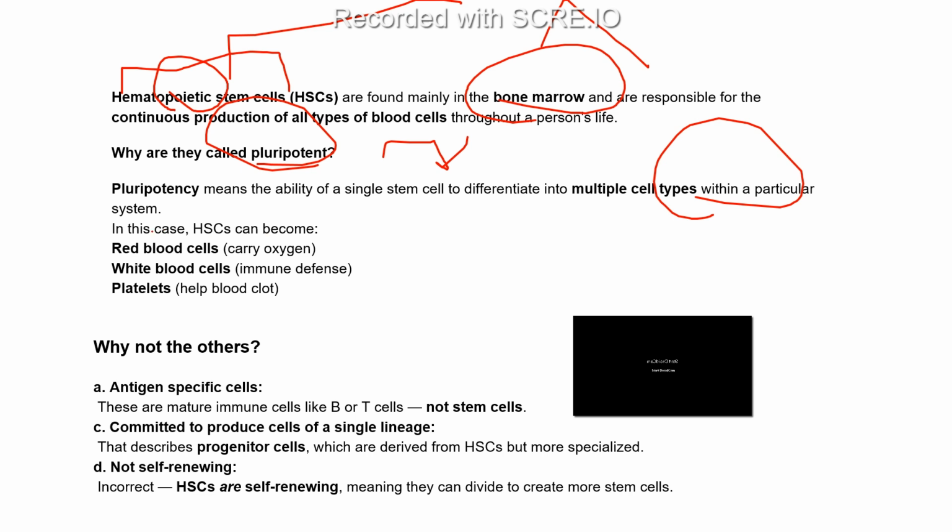Like in this case, HSC can become RBC, WBC, platelets. Only these kinds of cells they can form, related to the blood: red blood cells, white blood cells, and also platelets, not other kinds of cells. That's why we call it pluripotency, because they can differentiate into multiple cell types but only within that particular system. Like hemo is related to blood, only different kinds of blood cells they can form.